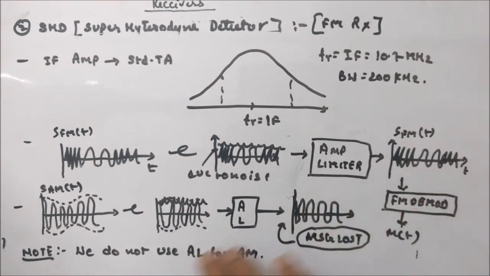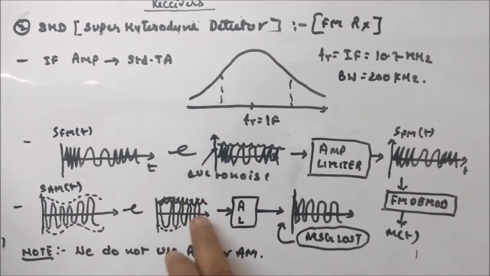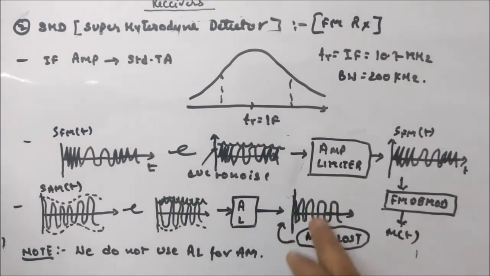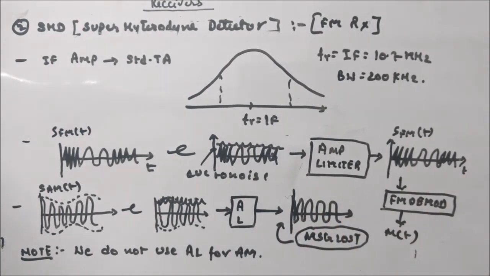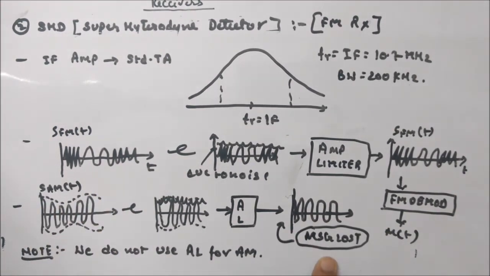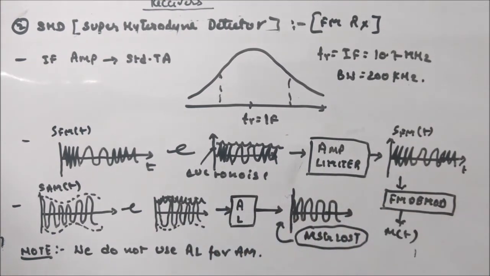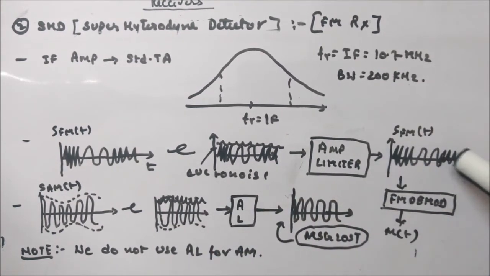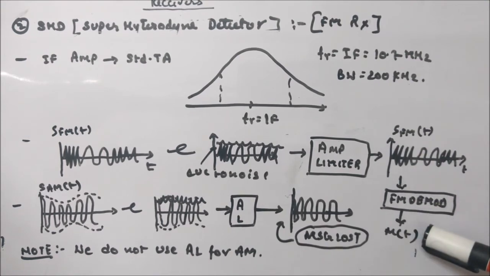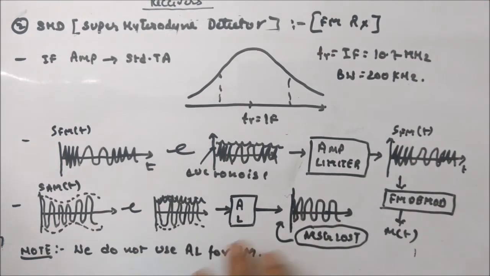But this you cannot use in AM, because your AM signal looks like this. If the amplitude gets corrupted due to noise, you can see here, then if you apply the amplitude limiter, you will get a cosine signal. Here the message will be lost, which is not your message signal. Okay, this is your message signal. So that is why you don't use an amplitude limiter for amplitude modulation. You only use the amplitude limiter for FM. And here you can see the frequency is retained, so that is why you will be able to recover your message signal, but here it is difficult.